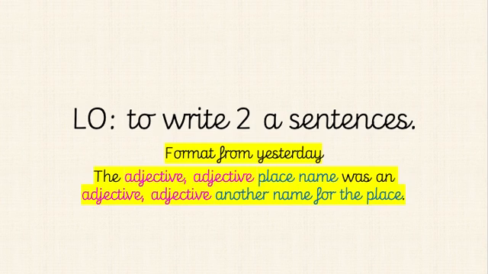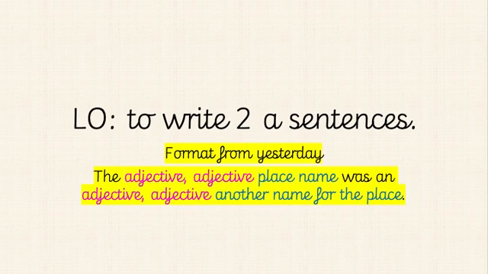We are going to be continuing our learning on how to write a 2A sentence. So 2A sentences are sentences which have two adjectives before the noun. So first of all, I'm going to start the lesson by going over what we did yesterday and addressing some of the problems some people had.